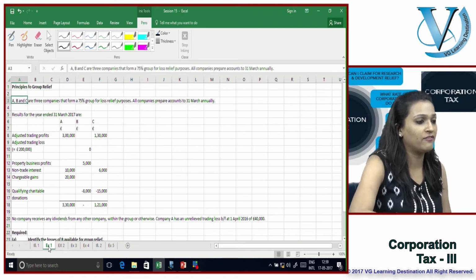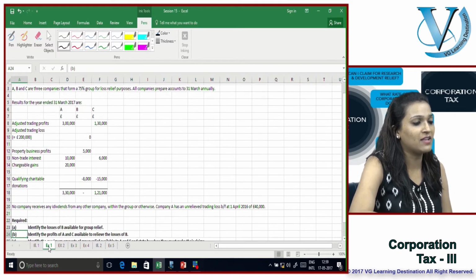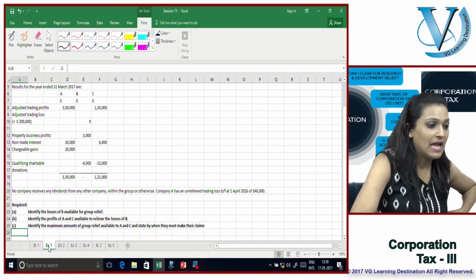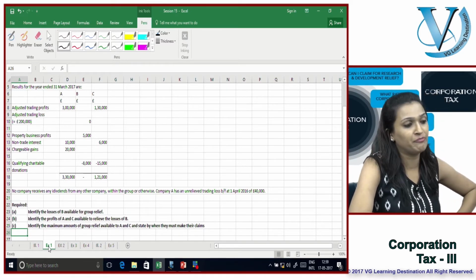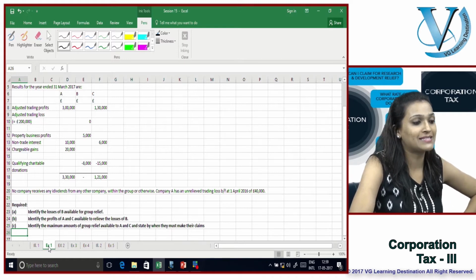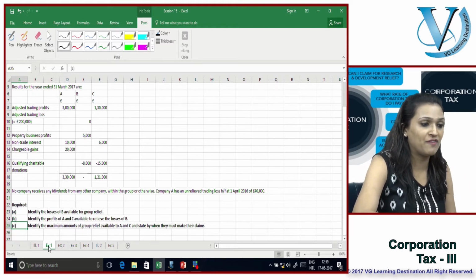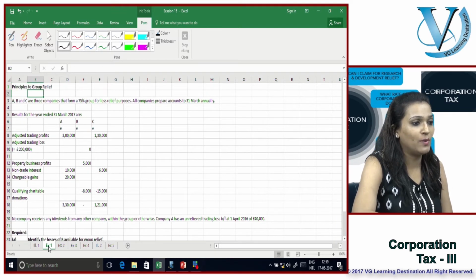So what do you have required? Identify the losses of B available for group relief purposes. Identify the profits of A and C available to relieve the losses of B. Identify the maximum amounts of group relief available to A and C and state by when they must make their claims. So very simply, what do we have?